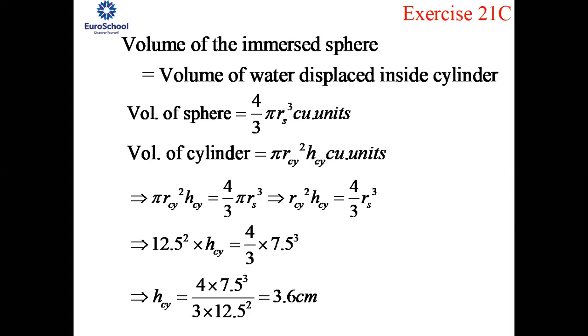So what will be the formula which you need to use here? The same thing as this. The volume of water displaced inside the cylinder will be equal to the volume of the immersed sphere, the same formula as in the 17th question. You need to substitute the formula for volume of sphere, which is 4 upon 3 pi r cube cubic units, and volume of cylinder, pi R_cy square H_cy cubic units, equate both and calculate the height of the cylinder. Is this clear for you?